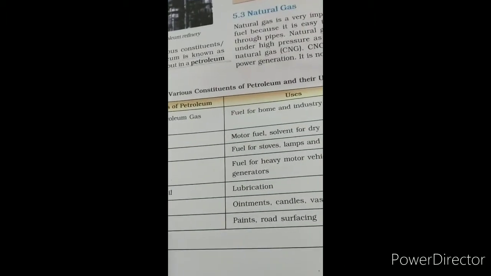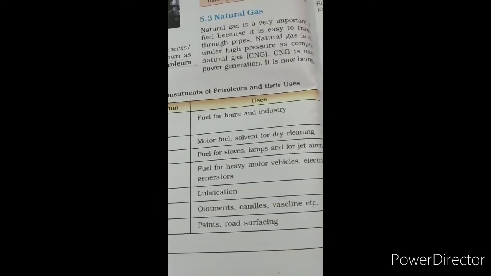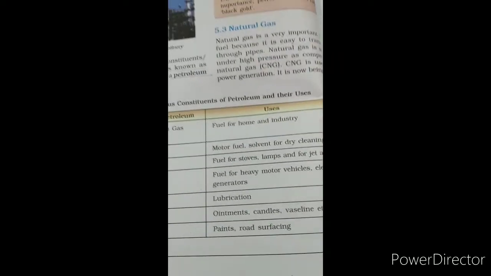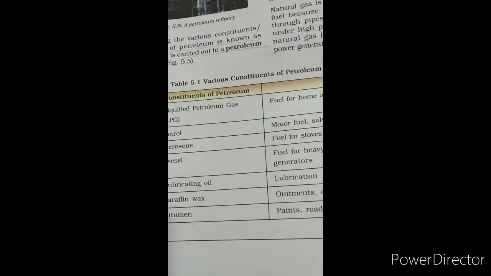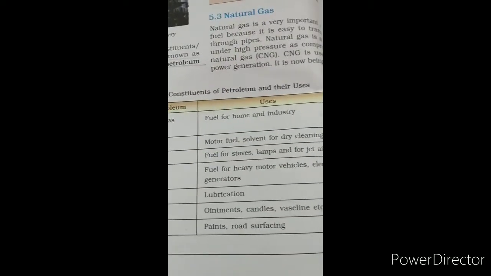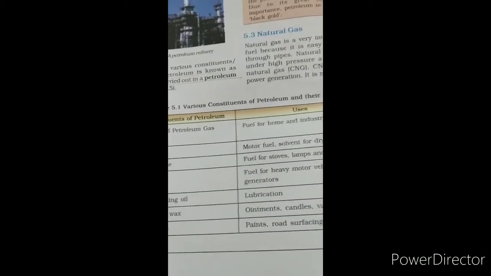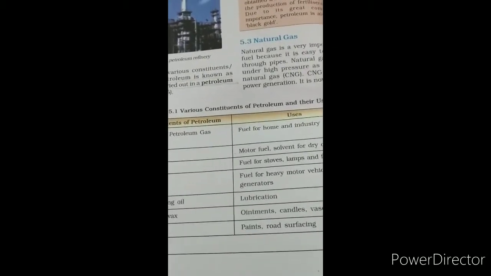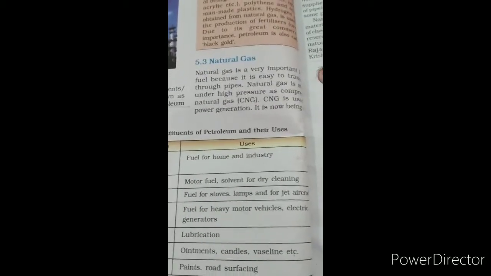Kerosene, fuel for stoves, lamps and for jet aircraft. Diesel, fuel for heavy motor vehicles and electric generators. Lubricating oil, for lubrication. Paraffin wax, for ointment, candles, Vaseline. Bitumen, for paints and road surfacing.